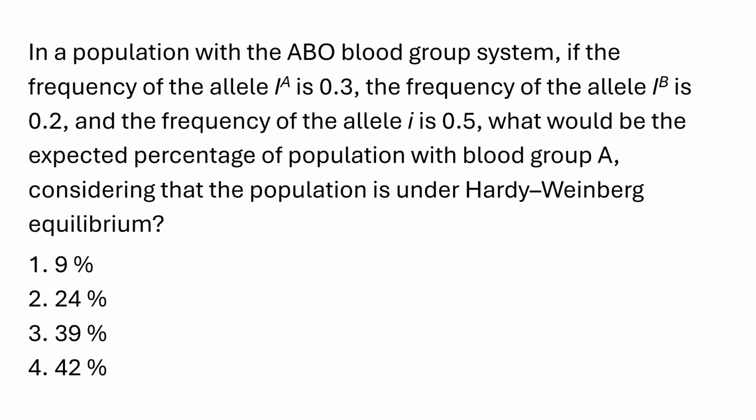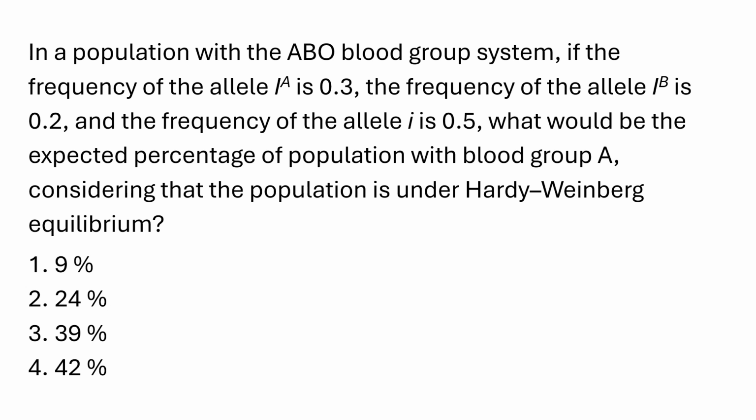Today's question is, in a population with the ABO blood group system, if the frequency of the allele IA is 0.3, the frequency of the allele IB is 0.2, and the frequency of the allele I is 0.5, what would be the expected percentage of population with blood group A, considering that the population is under Hardy-Weinberg equilibrium? The options are 9%, 24%, 39%, and 42%.